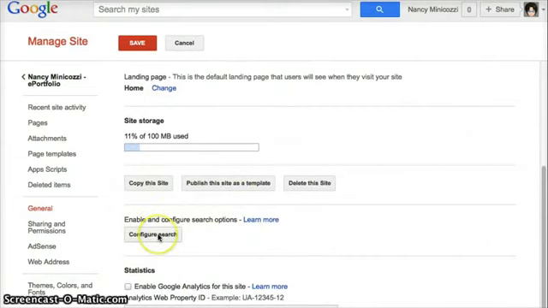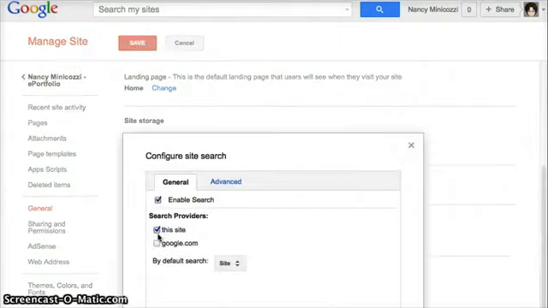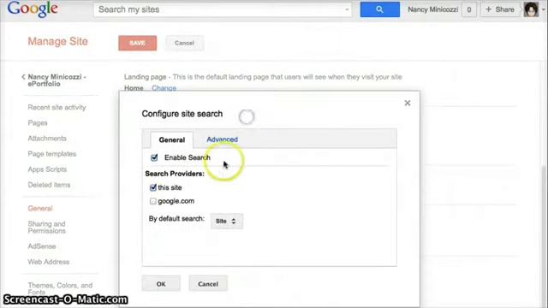So I'm going to click to configure search. Search is enabled and it's searching this site. So what I need to do is add my custom search engine to the site so that I can copy and have my students use it.